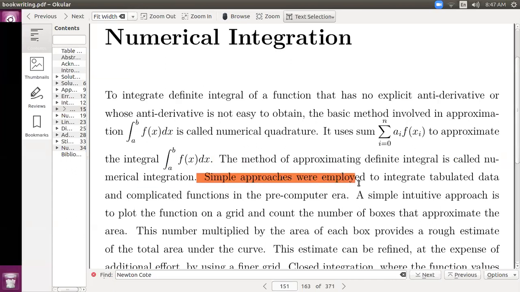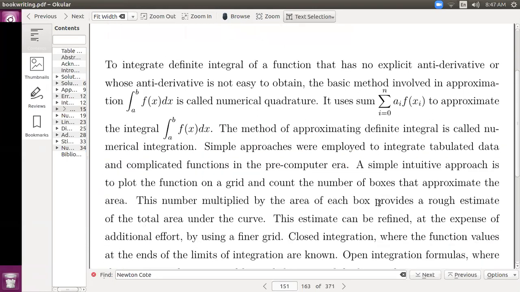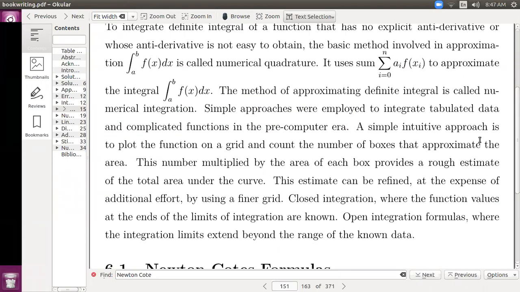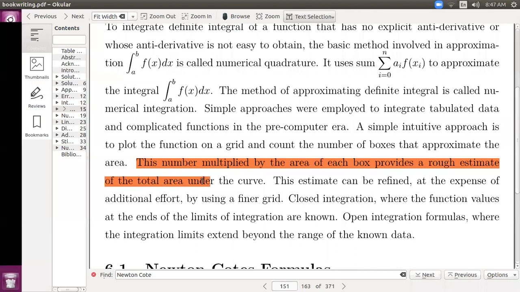Simple approaches were employed to integrate tabulated data and complicated functions in the pre-computer era. A simple, intuitive approach is to plot the function on a grid and count the number of boxes that approximate the area. This number multiplied by the area of each box provided a rough estimate of the total area under the curve.